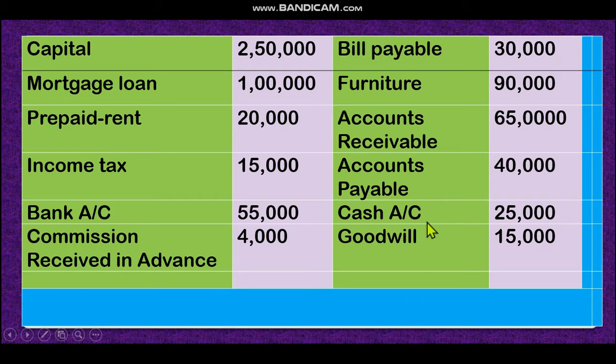Cash account, this is number one asset. We have cash money, it will give us service. Goodwill is also an asset. But what is goodwill, dear student? All of you know that goodwill means the things that help you to sell your goods. That means it also gives us service. It is an intangible asset, we cannot see it but we can feel it.